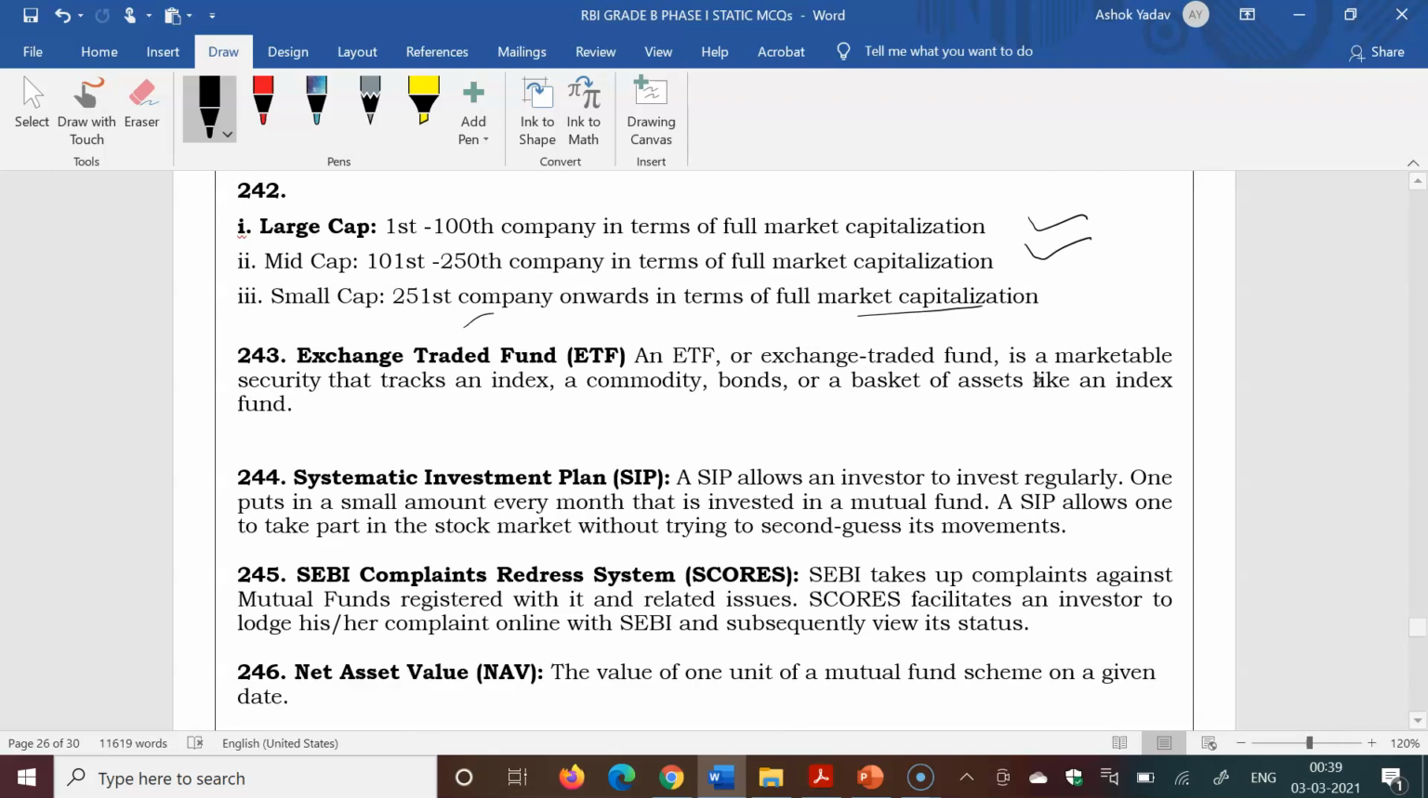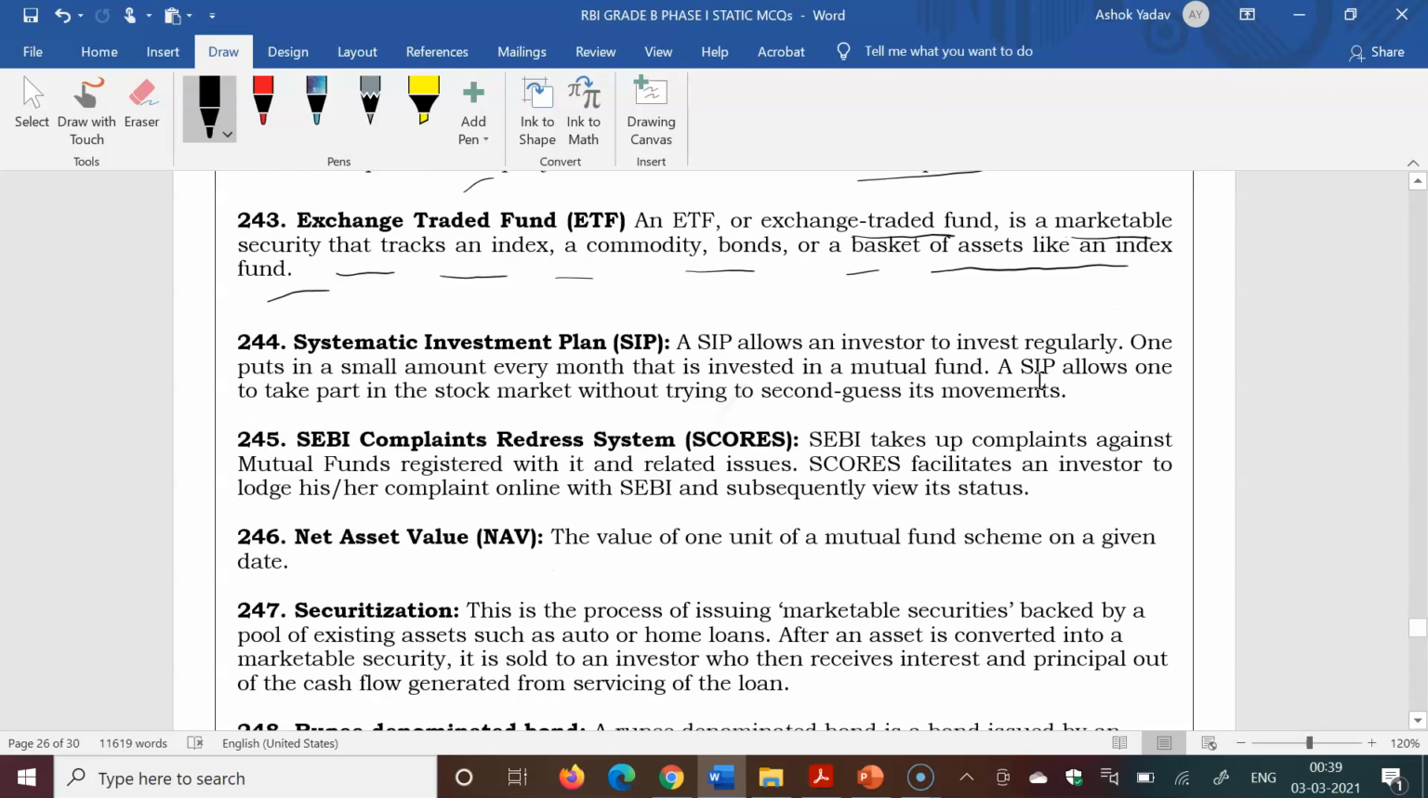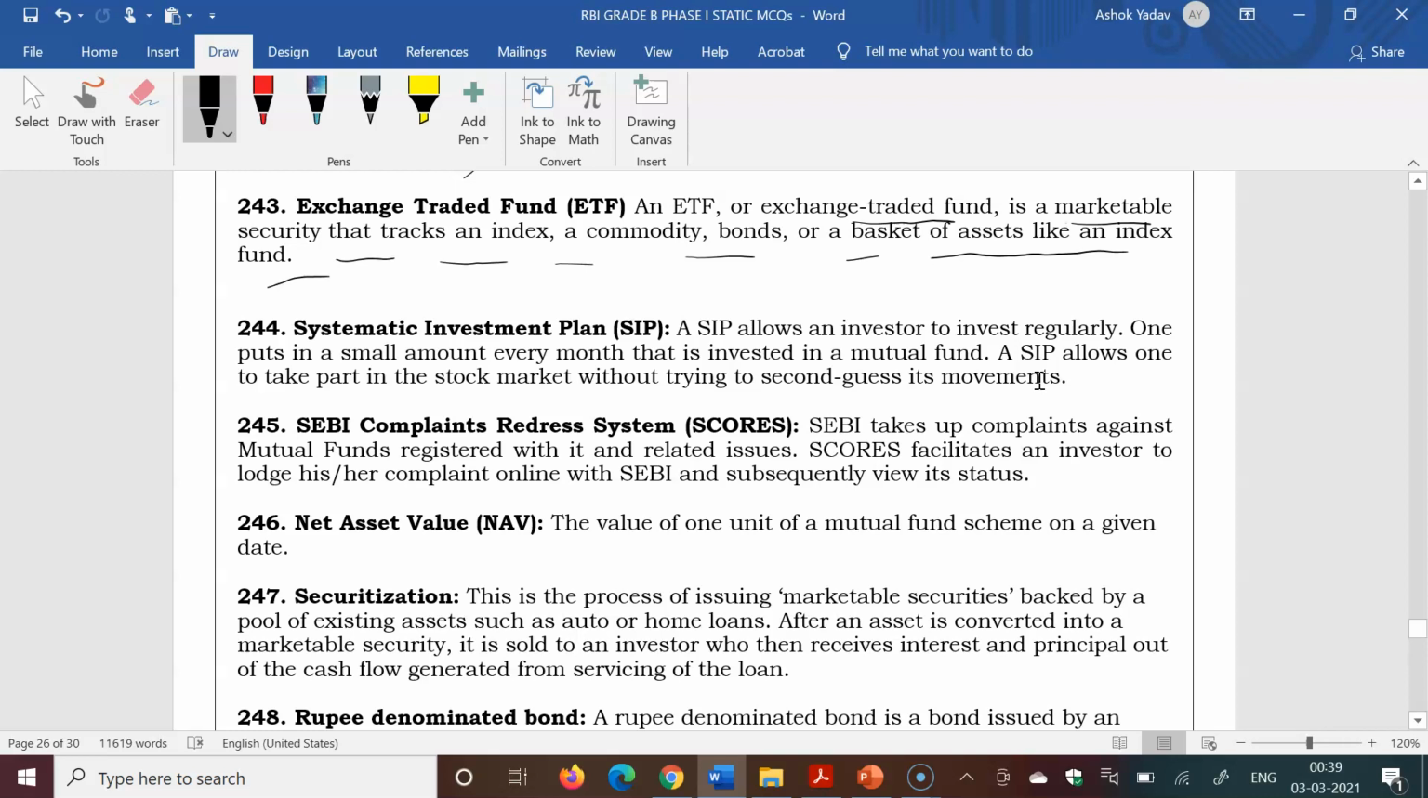ETF, or exchange traded fund, is a marketable security that tracks an index, commodity, bonds, or a basket of assets like an index fund. Details are in our primary market PDF and secondary market PDF.